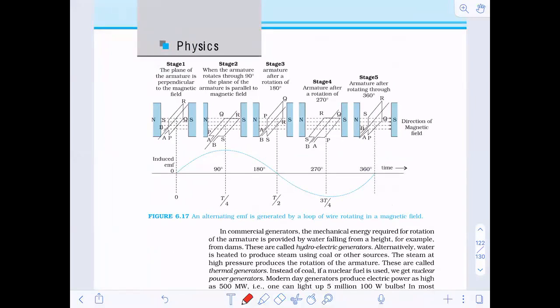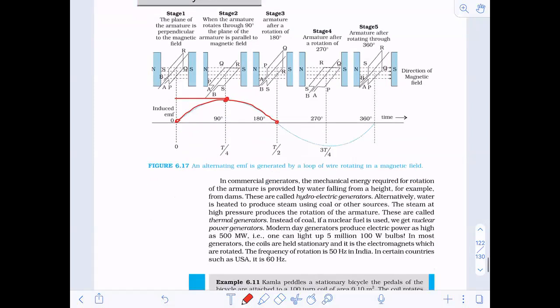See here, from 0 to 90, it is coming maximum. From 90 to 180, it's minimum. Again it has become 0 on horizontal position. When horizontal, the current is 0. When horizontal, the flux linked is 0. Everything will be 0. When maximum, the EMF induced is maximum at 90 degree.